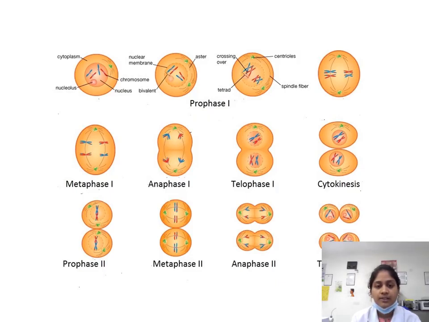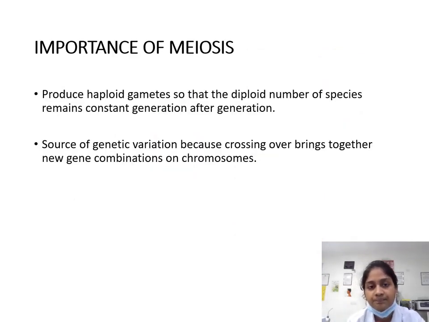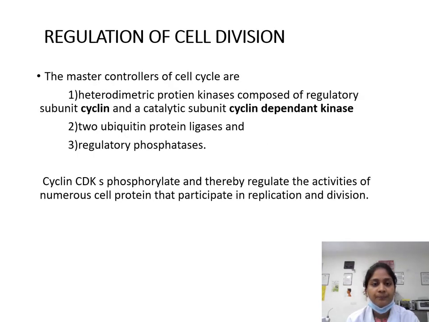In this picture, you can see the prophase 1, metaphase, anaphase, telophase 1 and 2, and cytokinesis. And the importance of meiosis. It produces haploid gametes so that the diploid number of the species remains constant generation after generation. It is a source of genetic variation because crossing over brings together new combinations on the chromosomes.